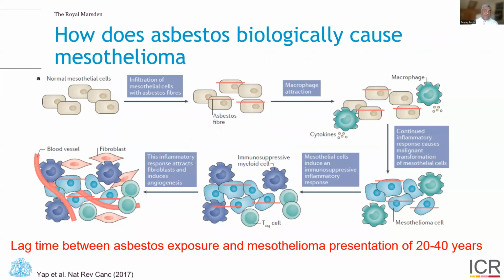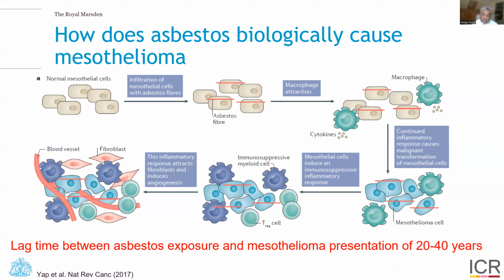So how does asbestos biologically cause mesothelioma? Well, you have the normal mesothelial cells that you can see in the top left, and then these are infiltrated with asbestos fibers. These are spike-like mineral fibers, which go into the mesothelial cells, attract macrophages because they cannot be destroyed by the cells. Macrophages come along trying to cause phagocytosis, release cytokines, and we see an inflammatory response in the bottom right.